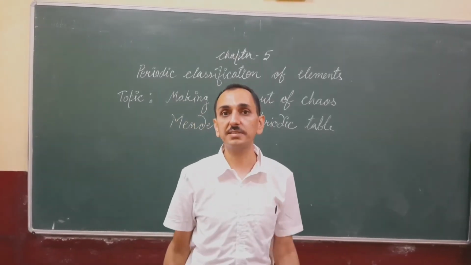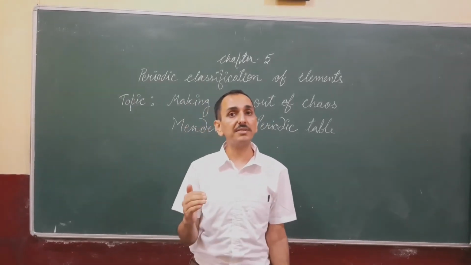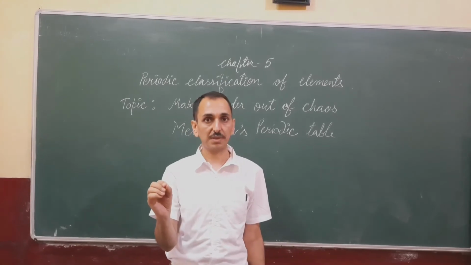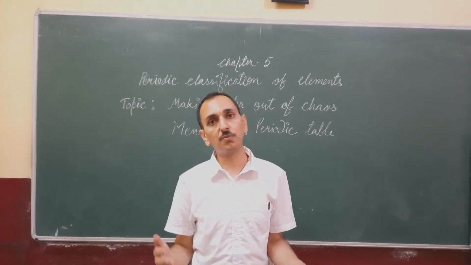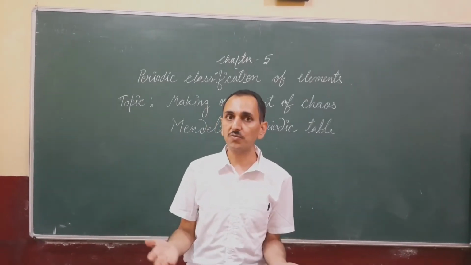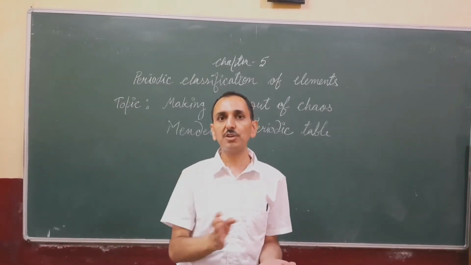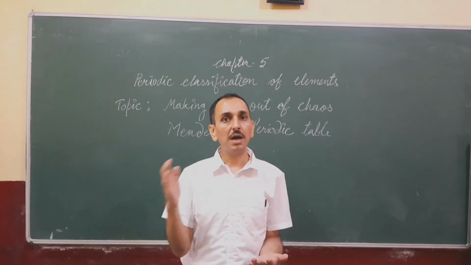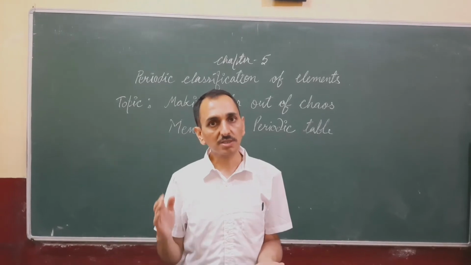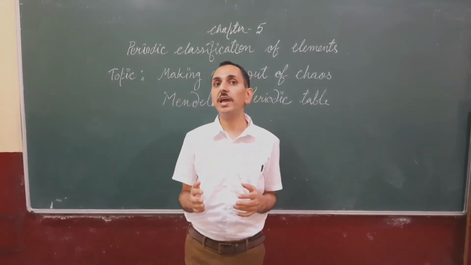Among the chemical properties, he concentrated his work on the elements hydrogen and oxygen, because these elements are very reactive and they form the maximum variety of compounds with other elements. So as a basic property of his arrangement of the elements in the form of a table, we can say that in Mendeleev's periodic table, the formulae of hydrides and oxides are taken as the basic property. When Mendeleev started his work, 63 elements were known at that time.